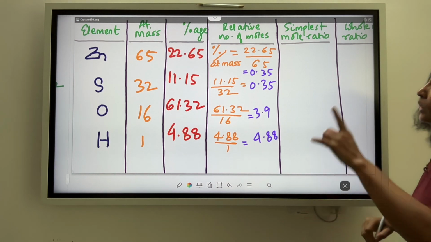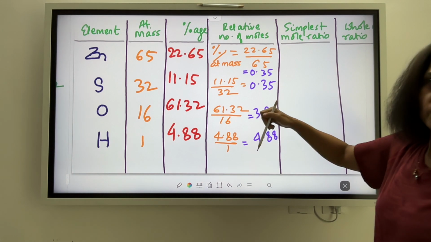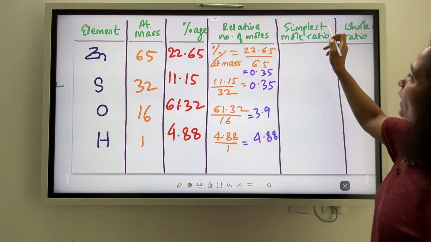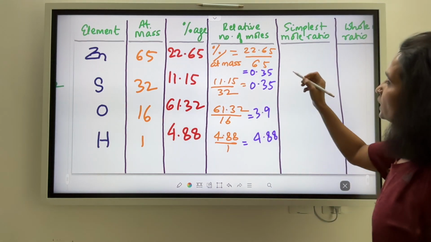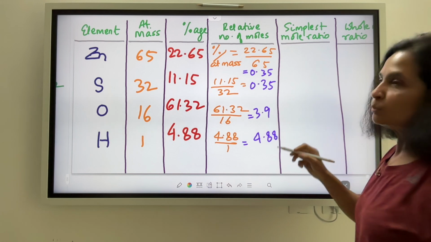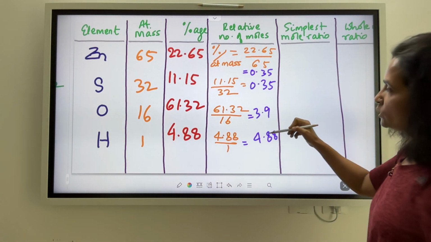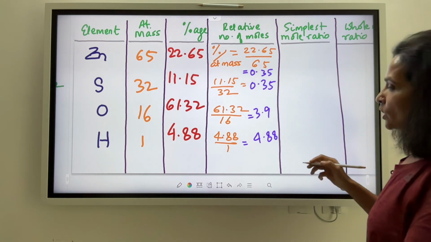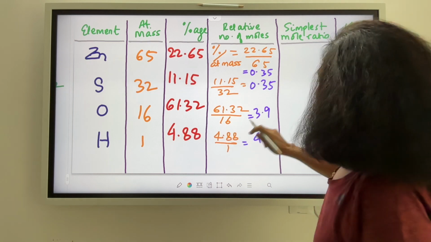Now the next step is, these are not whole numbers. To find the simplest mole ratio, I have to divide each of these relative number of moles by the smallest of these numbers. That means the smallest of these 4 numbers being 0.35. So I will divide each one of these by 0.35.